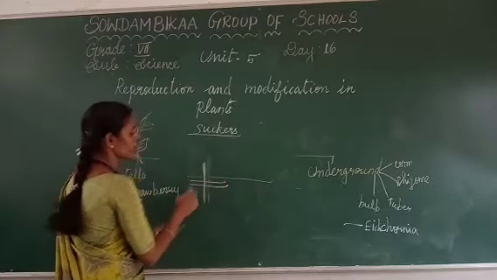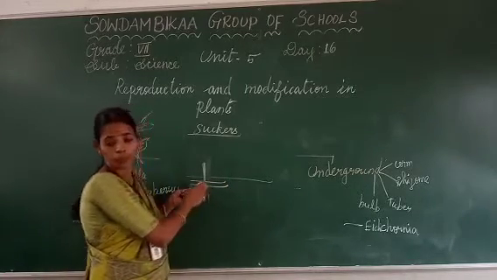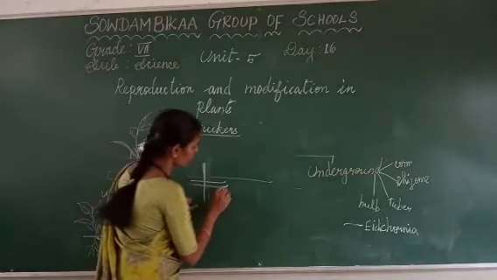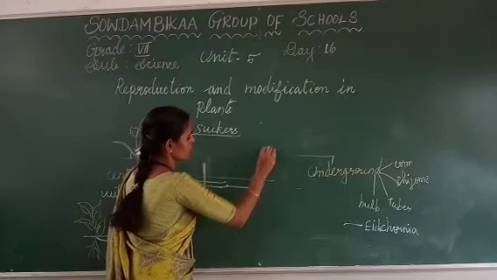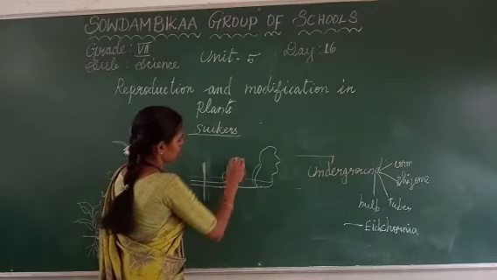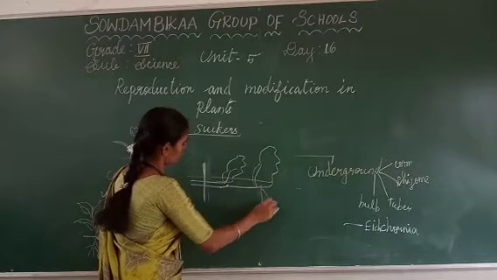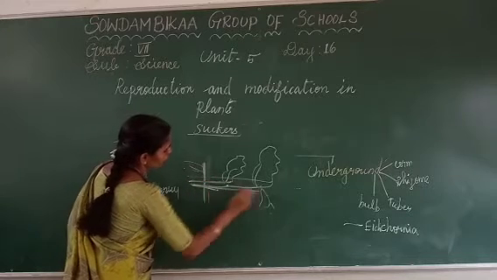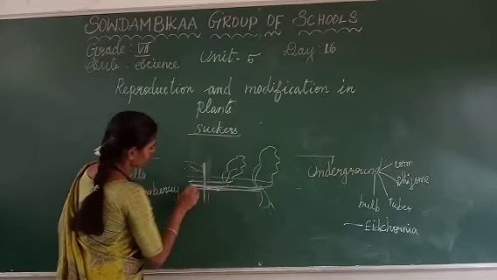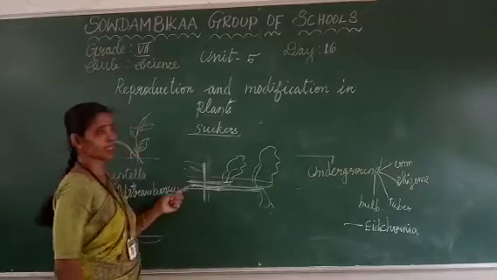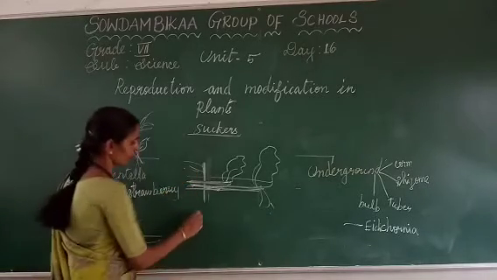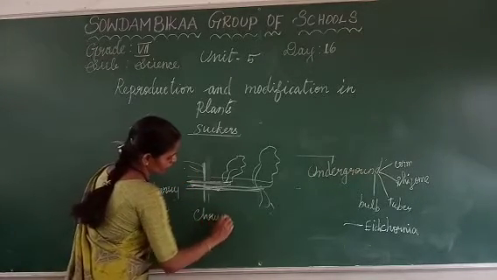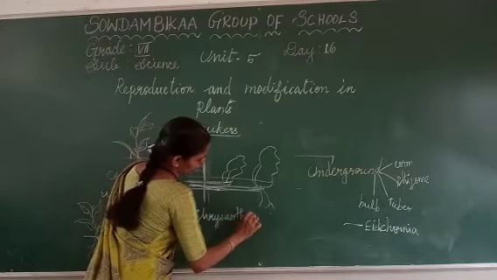From the nodes itself, from the downmost part, the new plant will be grown. So from the nodes itself the plant will be grown. Are we clear about this? That is suckers. Example: chrysanthemum.